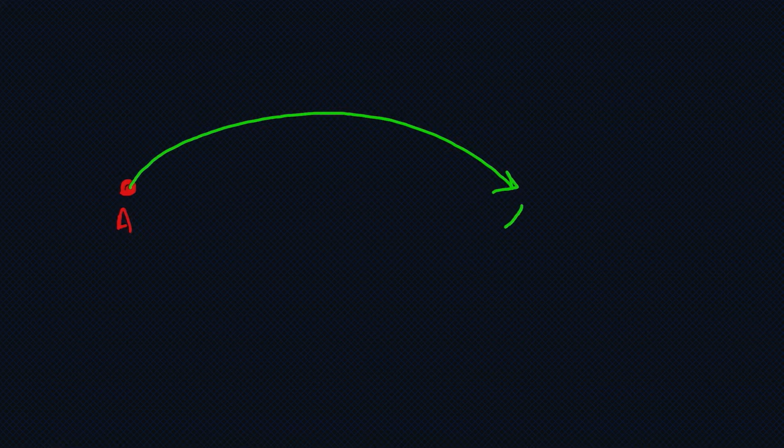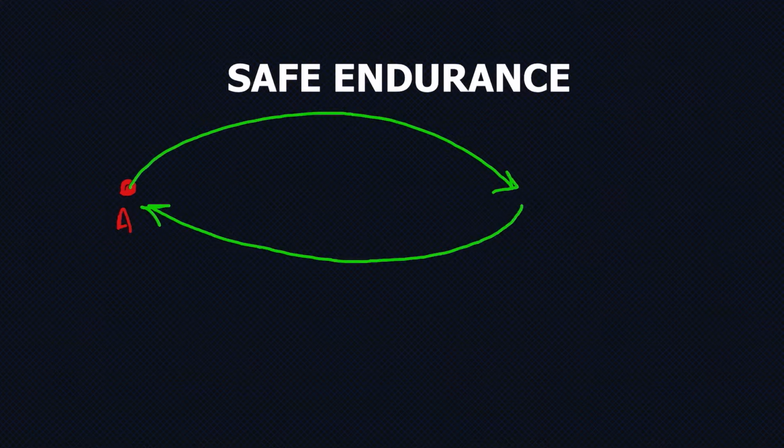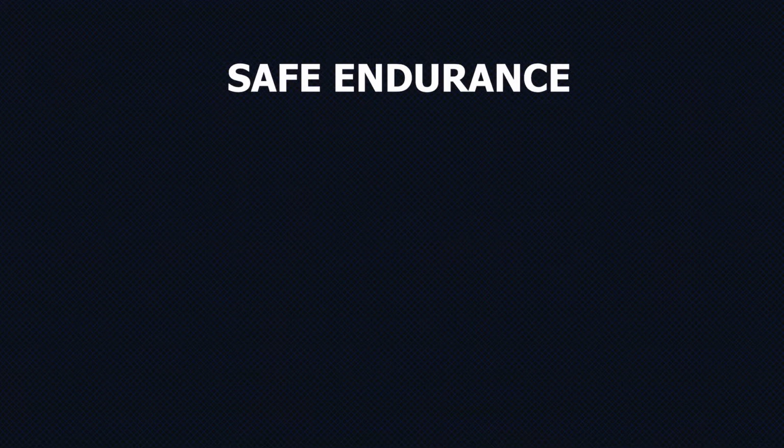So as we discussed, point of no return is the farthest point I can fly out of my departure airfield and return back to my departure airfield within the safe endurance of my aircraft. You may ask, what is safe endurance? Safe endurance is the maximum time I can fly my aircraft without using the reserve fuel.